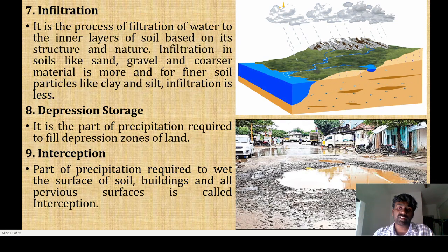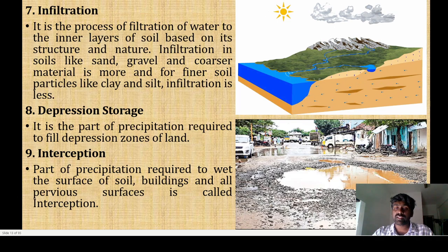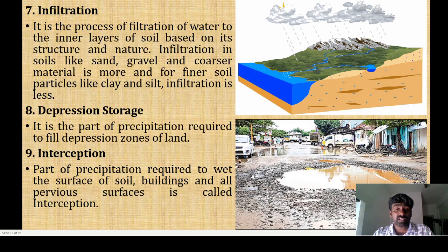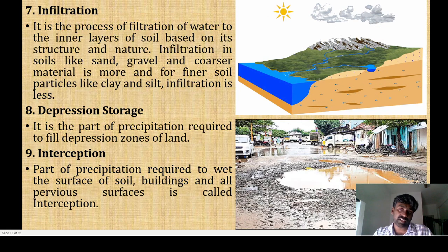And the other one is depression storage. See here, the image shows the depression storage. It is the part of the precipitation required to fill the depression zones on the land, on the ups and downs in the earth surface. And interception is nothing but the part of precipitation required to wet the surface of soil, buildings, and all pervious surfaces, for example, the rock structure. These are the pervious surfaces. So these are the 9 basic components of the hydrological cycle.